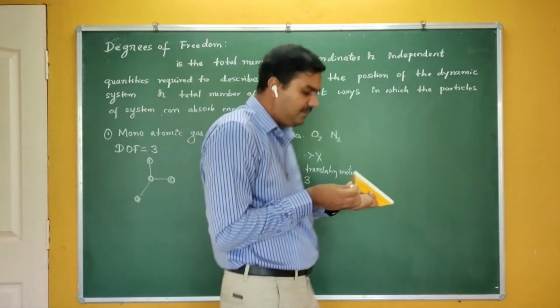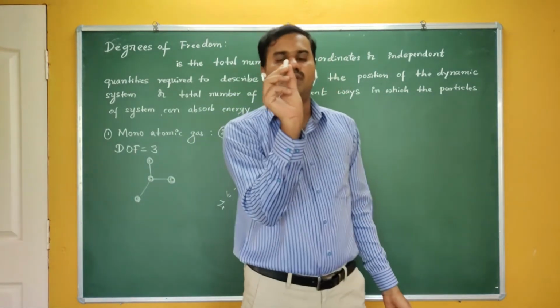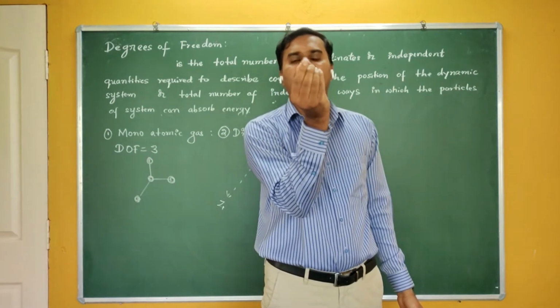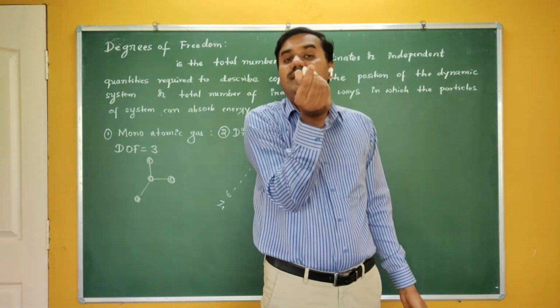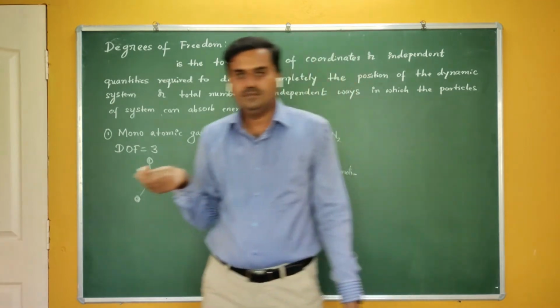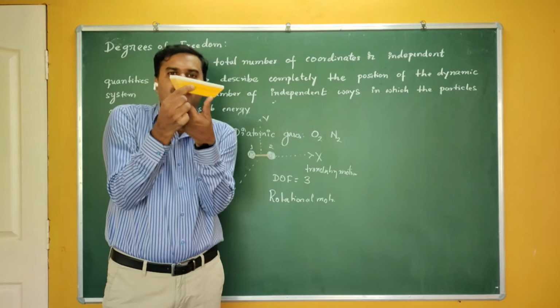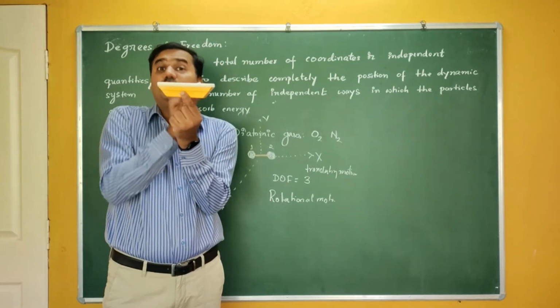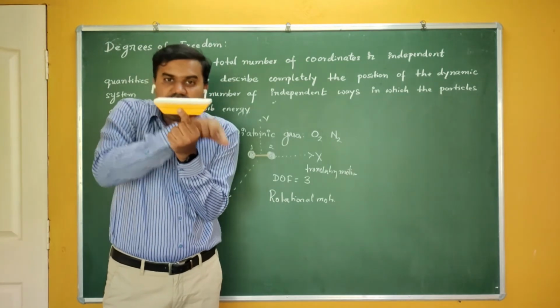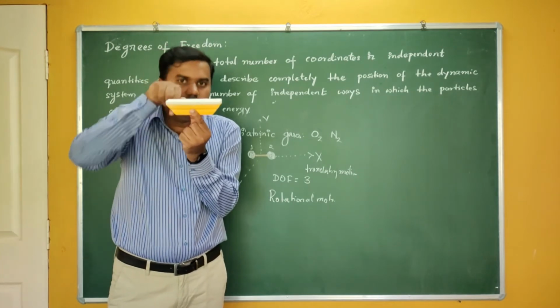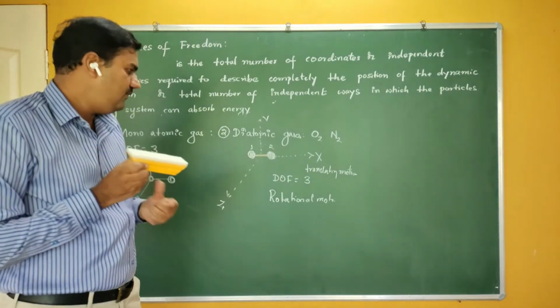In the case of a monatomic gas molecule, there is no question of rotational motion. If the single atom rotates about its own axis, you can see there is no change in its position. But if this diatomic gas molecule rotates, definitely the position of the atoms changes. Therefore, we have to consider this rotational motion for the degrees of freedom.